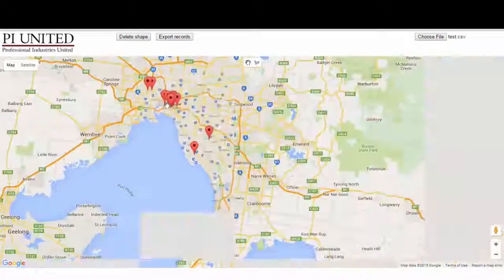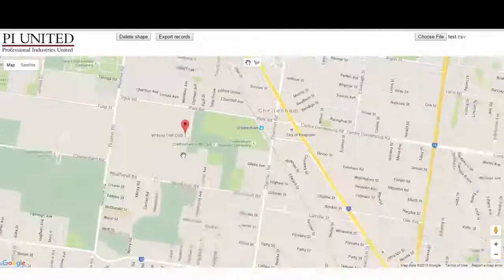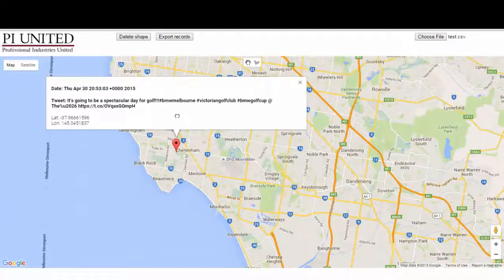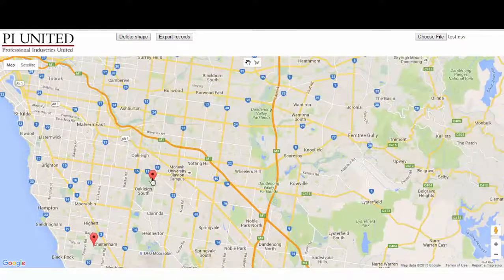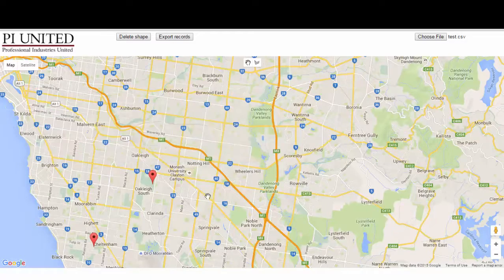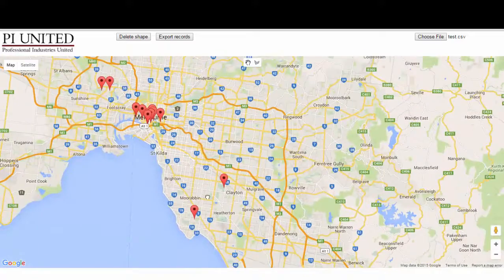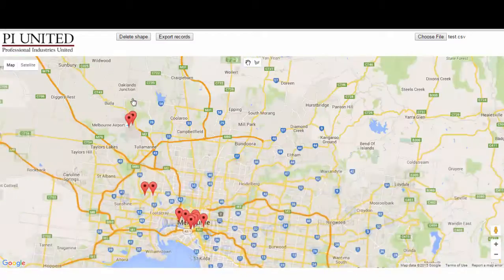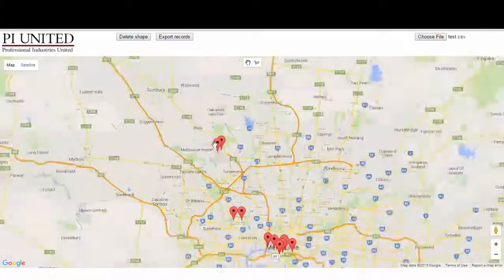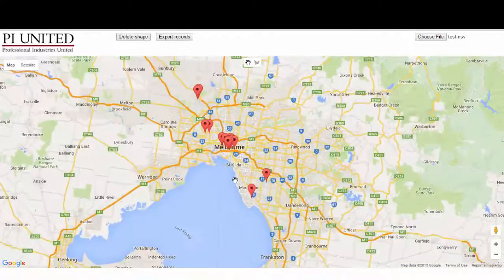And if we zoom out, we can see down here, what else is the person doing? Oh, they're going to a golf club. When do they go to a golf club? They go to a golf club on a Thursday, close to 9 p.m. And this one, it's on a Sunday, close to midnight. So we know the hangouts this person has. We've got some right at the top here, and it's an airport. So this can not only help you profile a subject, but also locate a subject.